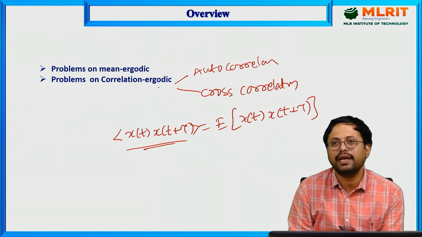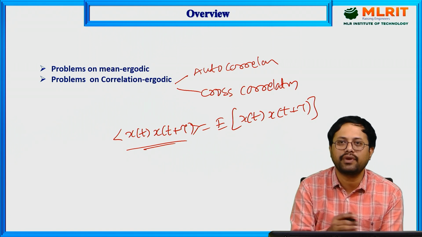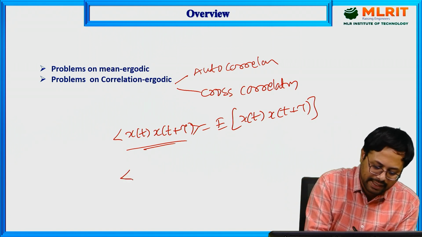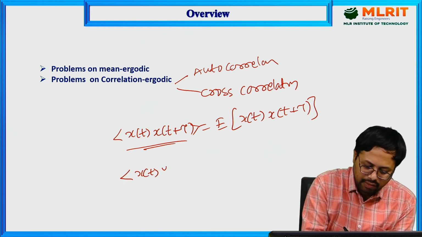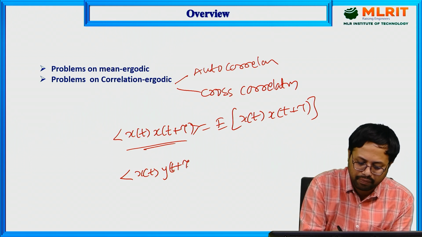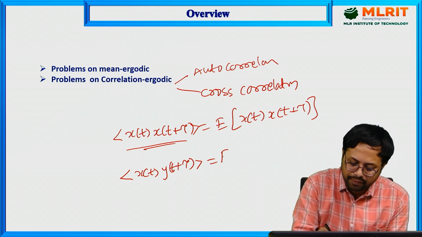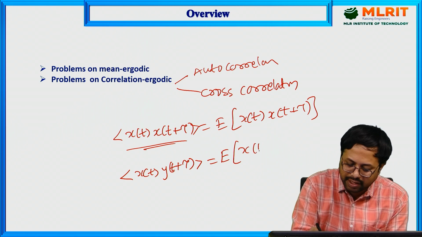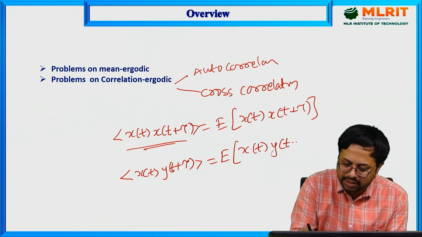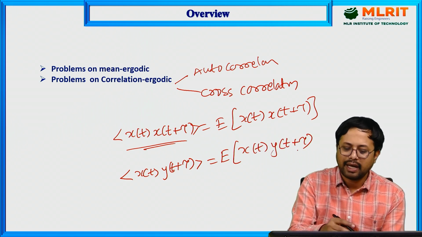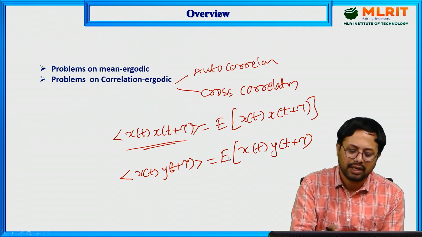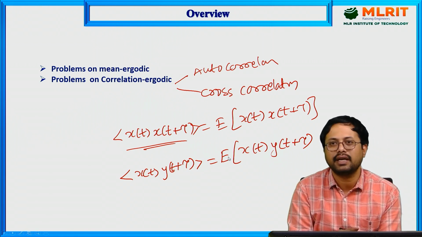Then cross correlation ergodic means we have two different random processes, x of t and y of t plus tau. The time average of these is equal to the expectation of x of t, y of t plus tau. The RHS is the ensemble one, and the LHS is the time one.